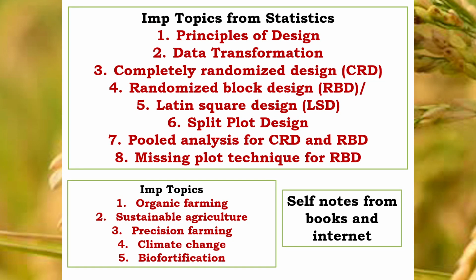So please make one A4 sheet and list down these topics, and prepare one A4 sheet of good notes with examples and case studies on these topics. Some of the topics: organic farming, sustainable agriculture, precision farming, climate change, biofortification, are suggested by Dr. P.K. Upadhyay, and these can come in 5 marks also. And climate change and biofortification are so much focused nowadays in government policies that they can come in 10 marks also. So please be prepared for these types of topics also. They will not be available in a particular book, but you have to arrange notes for them.